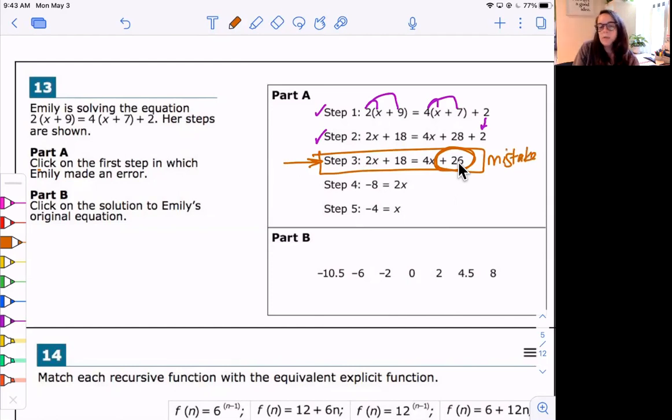I'm going to click on that. It'll probably highlight it in the computer. And then from here, we need to solve. It says click on the solution. We need to actually find the solution. She said it was -4, but we know it's not because she made this mistake here.